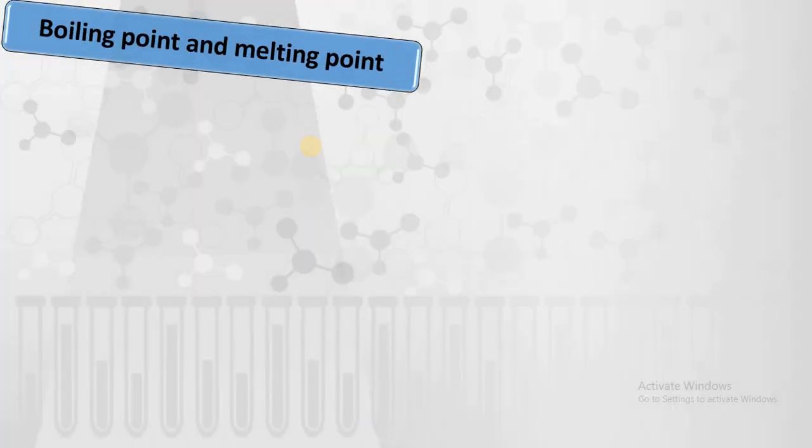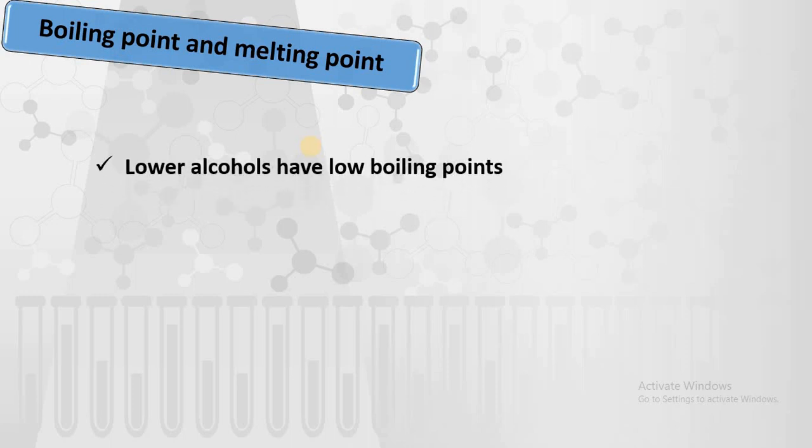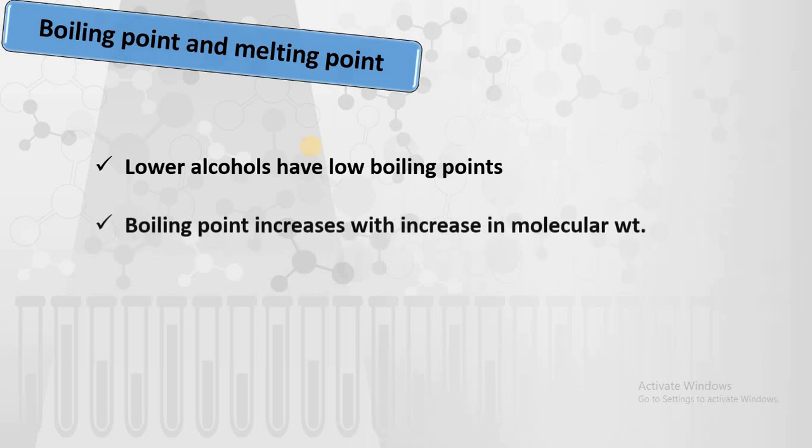Then melting point and boiling point of these alcohols. Lower members are liquid at room temperature, meaning they have low boiling points. Therefore, the lower alcohols have low boiling points as compared to the higher alcohols. Again, here we are considering the same concept, the number of carbon atoms, as boiling point increases with increase in molecular weight.